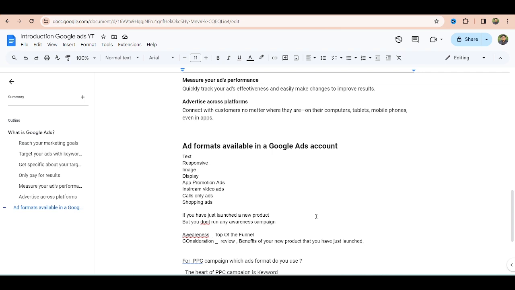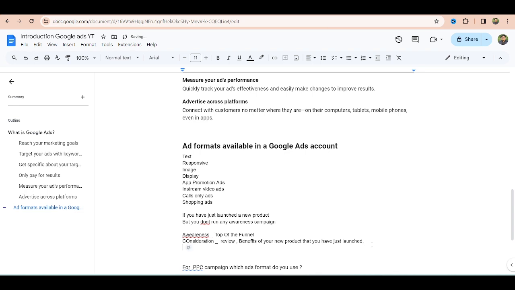I have seen the review also. So I can consider buying this product, right? How do they know about it? Because you have already run an awareness campaign, and after that you ran a consideration campaign where you connect them with your product.